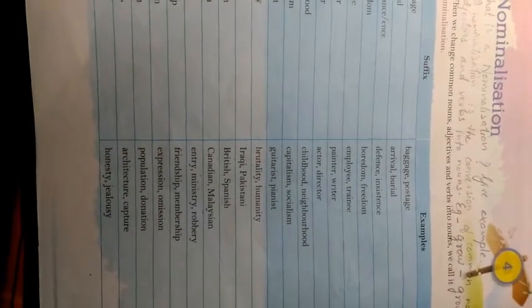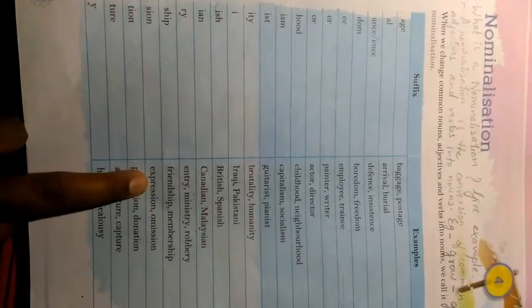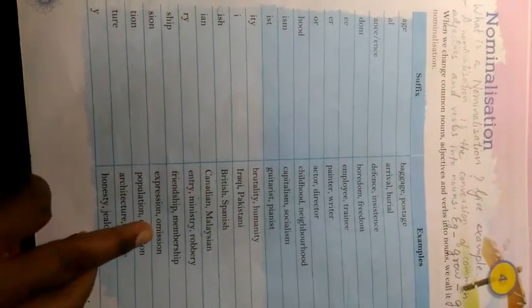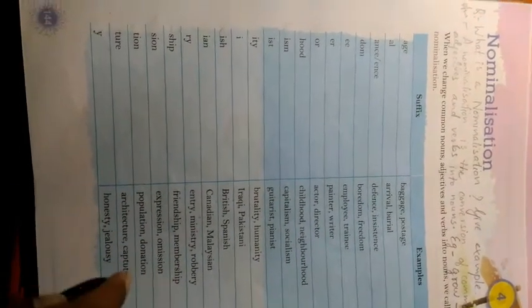Next is membership. Membership means belonging to a group or society. Next is SION, means expression. From here comes expression, means the act of expressing. Omission. Omission means to leave something out, to avoid or to remove something.